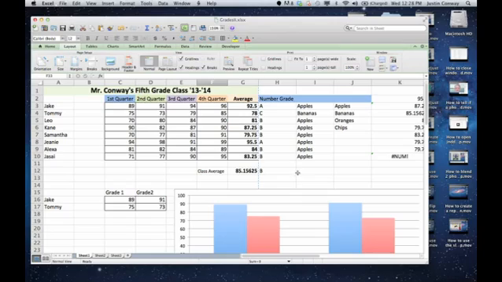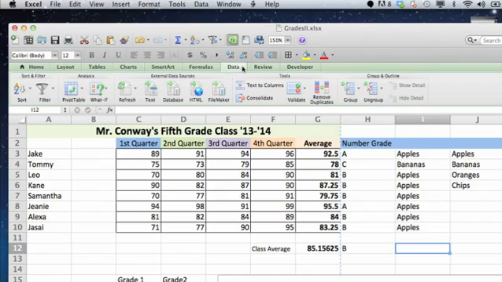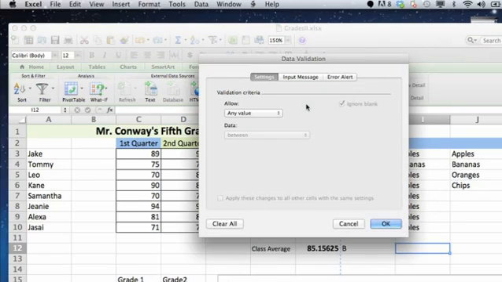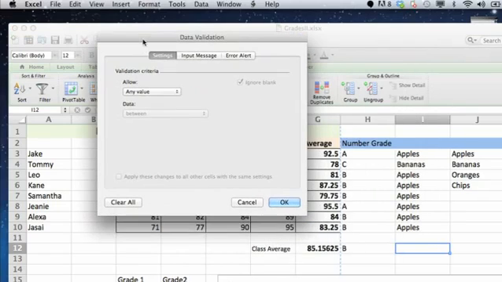I'll show you how. So you're going to use the validation method, which you can find if you click on the data column up at the top and then click on validate and click on data validation. Now you're going to have a variety of different options. You can have any value, which allows you to put in any value. You can have only whole numbers, decimals. You can create a list.